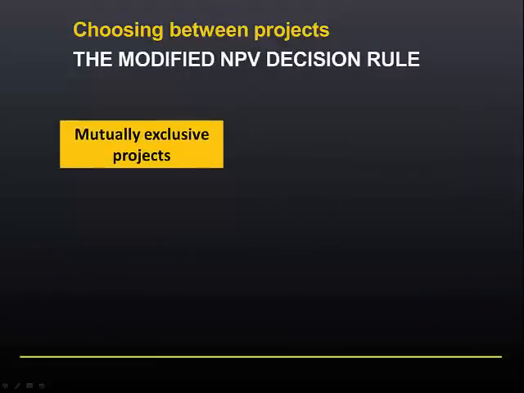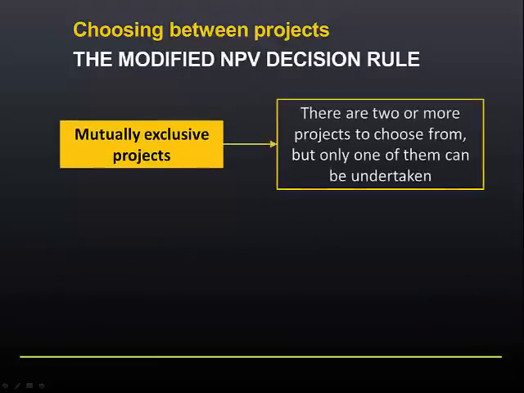In the case of mutually exclusive projects, this means that if there are two or more projects to choose from, the firm can only undertake one of them. A decision relating to mutually exclusive projects might be deciding what type of factory to build on a particular block of land. Once the decision is made to build one kind of factory, the other projects become impossible.